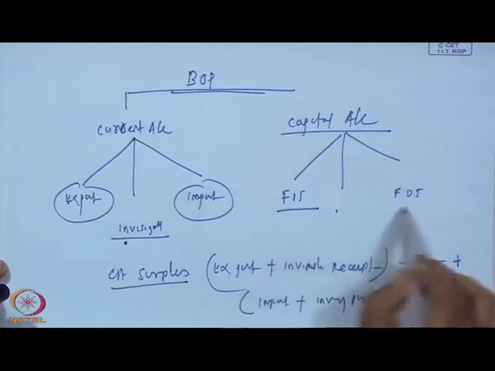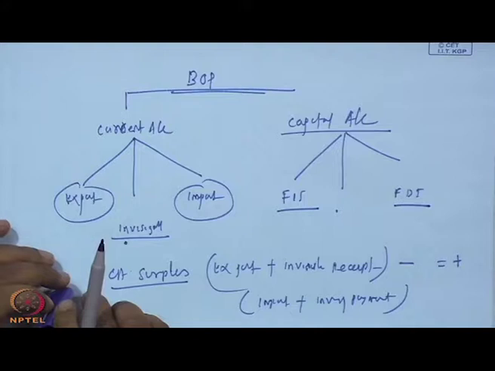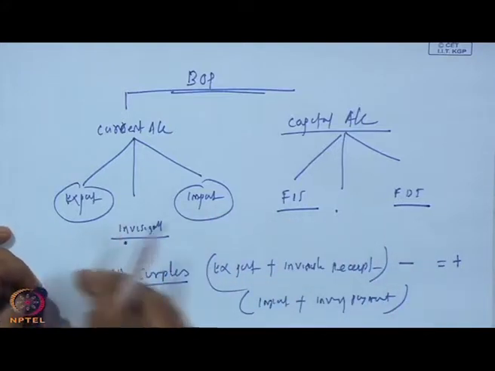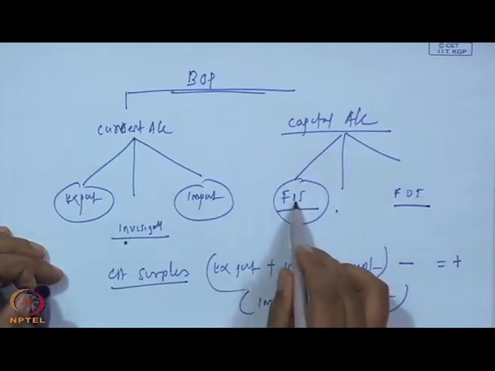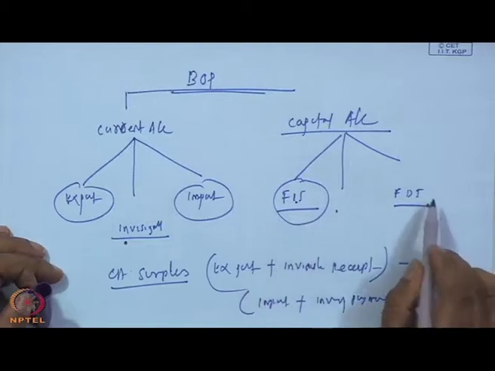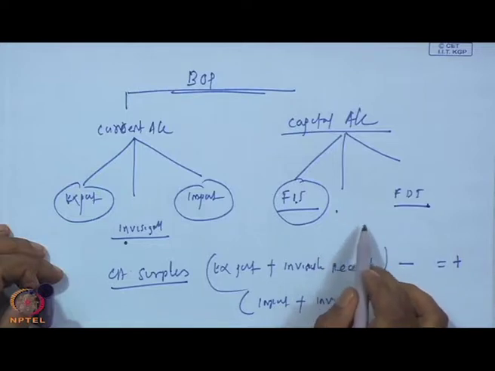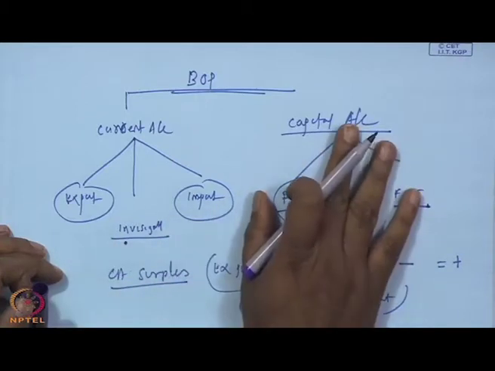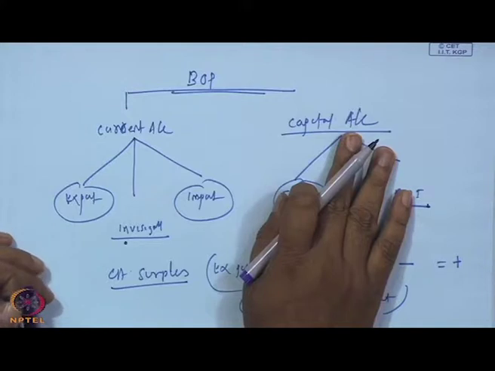Similarly, in the capital account we have FII investment, FDI investment, some kind of foreign currency inflow in the long run. GDRs and ADRs are also there; these are inflows of foreign currency into India. Suppose net FII is positive, net FDI is positive, and we have net long run inflows positive, then we have a capital account surplus. A capital account surplus sometimes helps in appreciating the domestic currency.